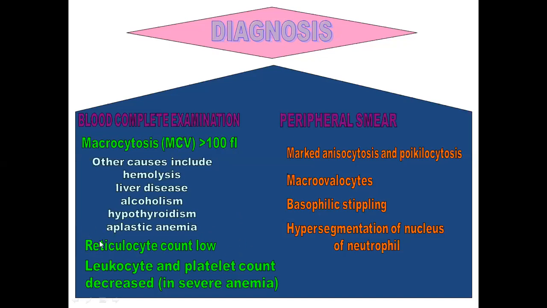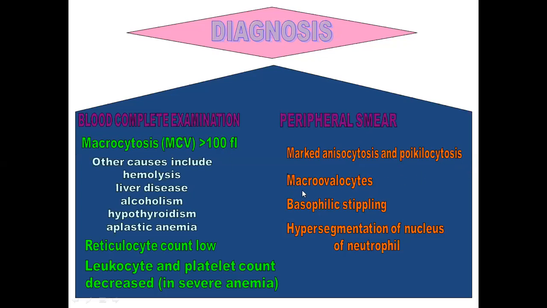Reticulocyte count will be low. Leukocyte and platelet counts may be decreased in severe cases of anemia. So the patient can have pancytopenia, meaning decreased hemoglobin level, decreased leukocyte or WBC count, and decreased platelet counts. So it's called pancytopenia. After having this complete blood examination, we advise the patient to have a peripheral smear. Peripheral smear shows anisocytosis and poikilocytosis. As I have already told you, anisocytosis is variable sizes of the RBCs, and poikilocytosis shows different shapes of the RBCs.